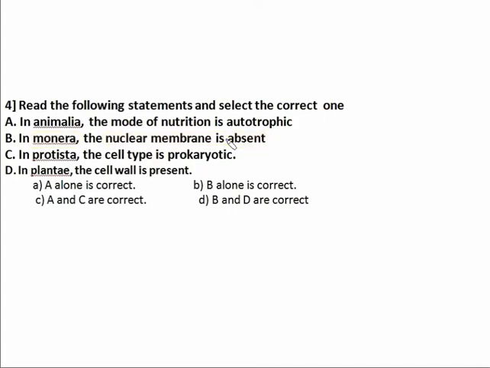And the third statement is in Protista, the cell type is prokaryotic. See here, I already told you previously, Protista is unicellular eukaryote. Therefore, in Protista the cell type is eukaryotic, not prokaryotic. So that statement is also wrong.